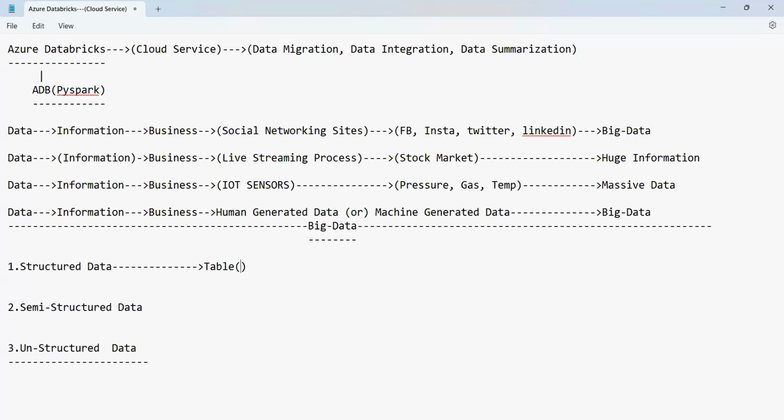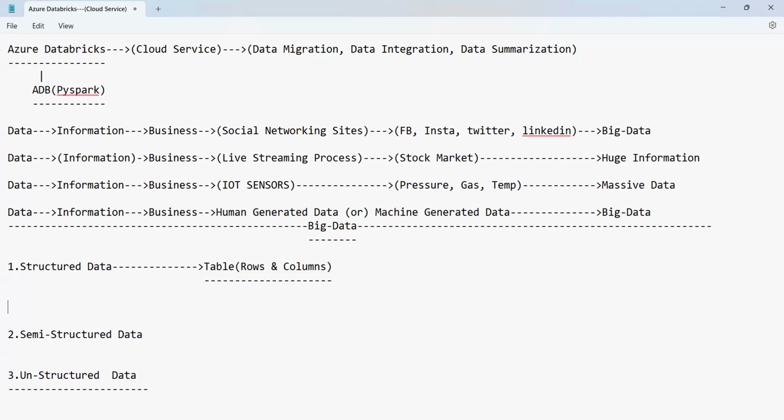And the table is a collection of rows and columns. Yes. Structured data is kept in the form of a table, that is, in the form of rows and columns.